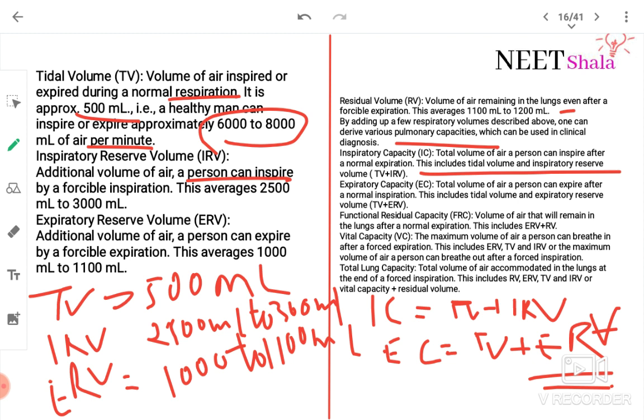The total volume of air a person can expire after a normal inspiration is expiratory capacity. Then functional residual capacity, the volume of air that will remain in the lungs after normal expiration, includes ERV plus RV. Vital capacity is the maximum volume of air a person can breathe in after a forced expiration. Vital capacity will include inspiratory reserve volume, tidal volume, and expiratory reserve volume.